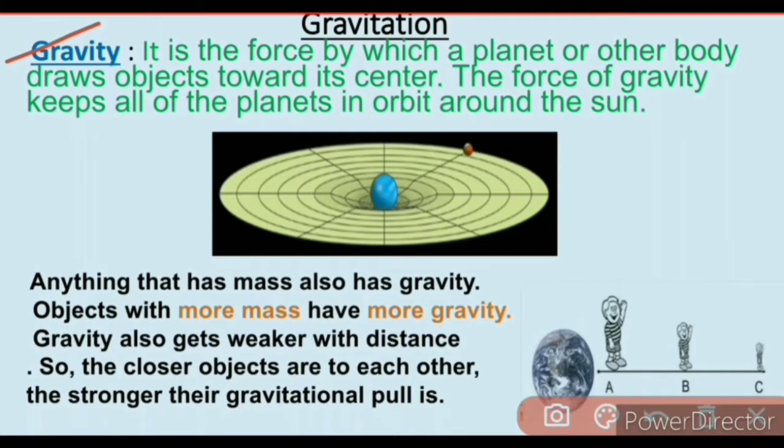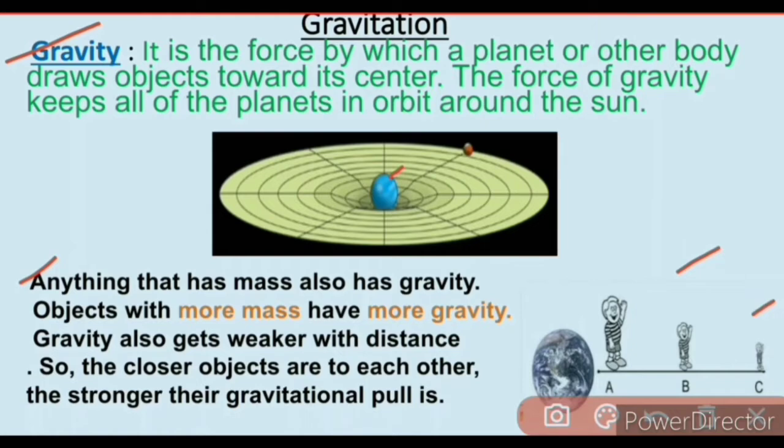That means the higher the mass of an object, the higher its gravity. So the gravity of the Sun is higher. That's why all the planets revolve around the Sun, because of its higher gravity. Gravity also gets weaker with distance. So the closer objects are to each other, the stronger their gravitational pull is. Here we have an example. The gravity between the Earth and point C is weaker as compared to point A